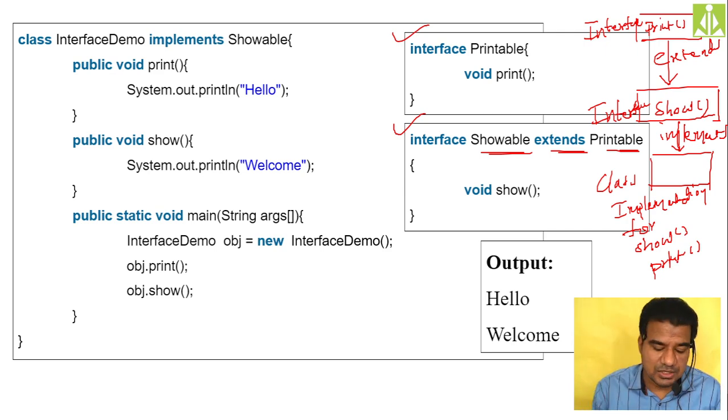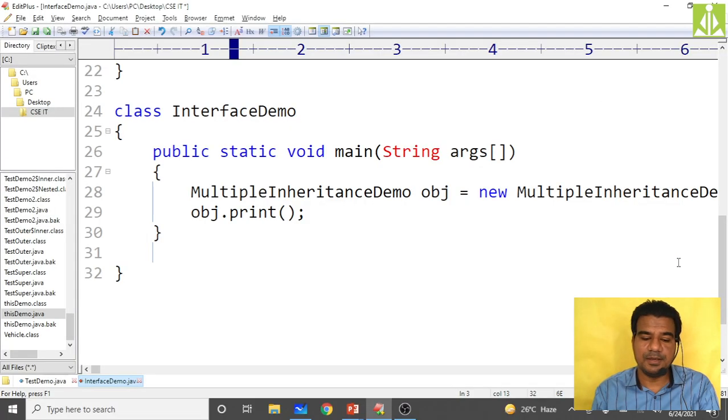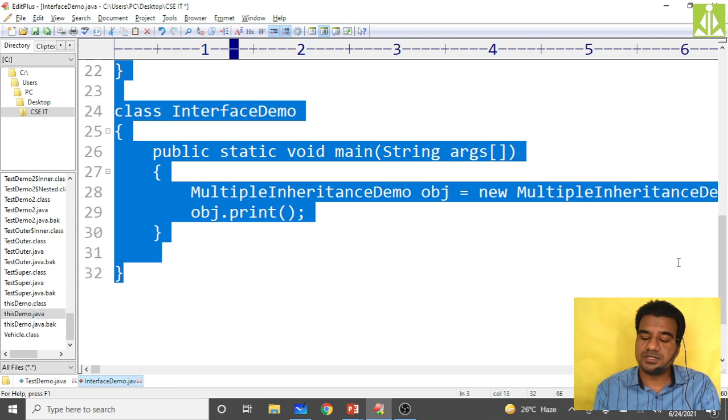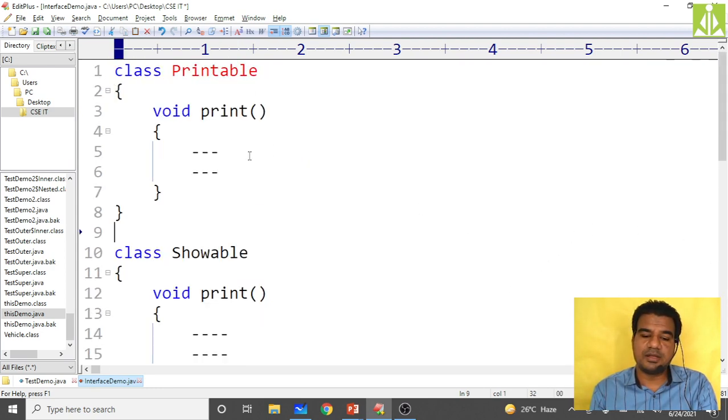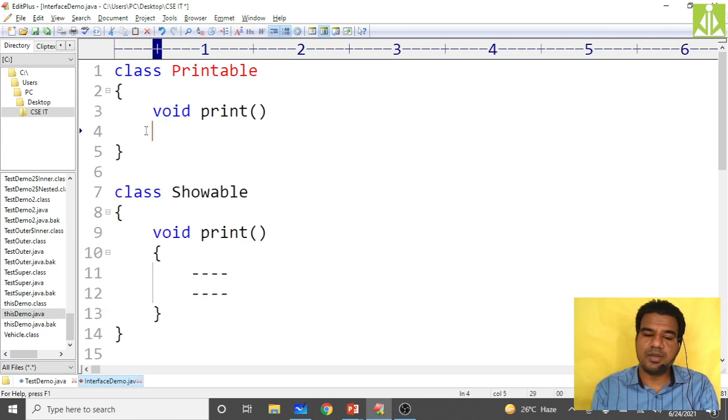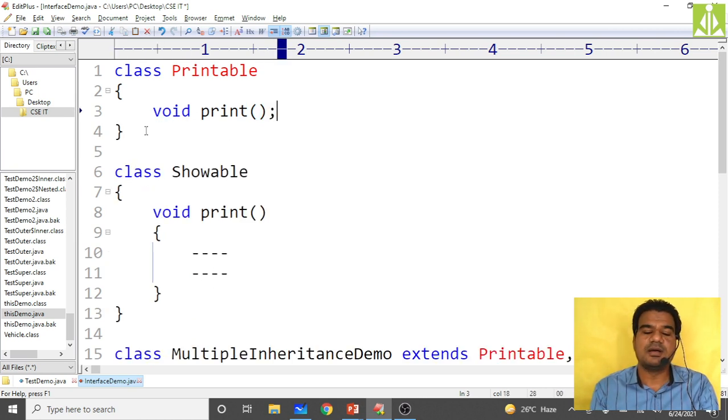Hopefully you understood. So quickly we will go and see. First, same program. First the printable interface, inside it I need to make the print method abstract. Then showable, I want to inherit from printable, so I have to use the extends keyword, then the interface name printable.